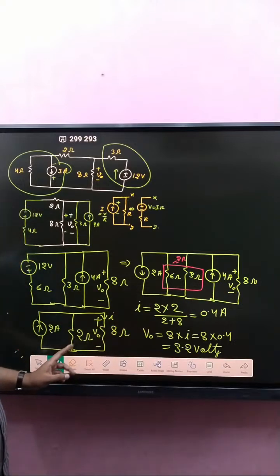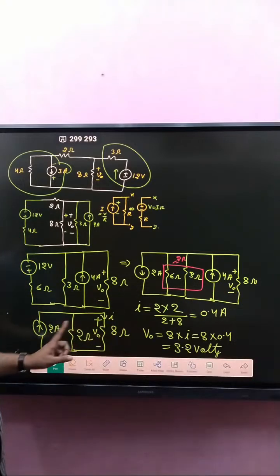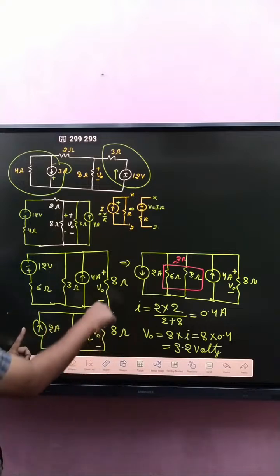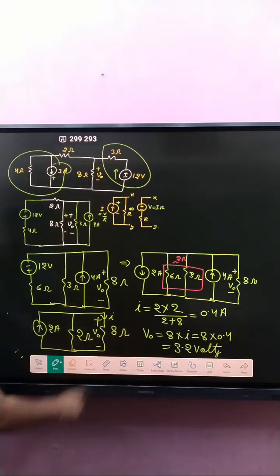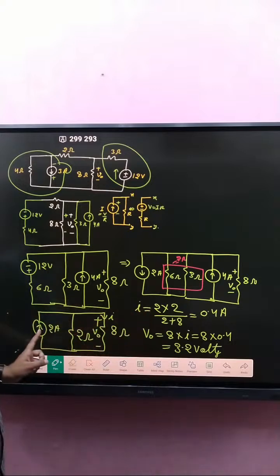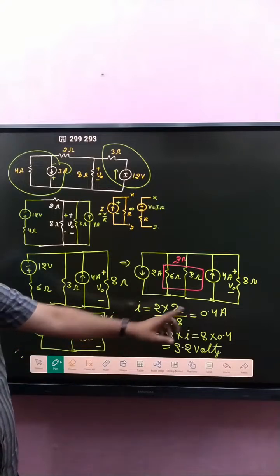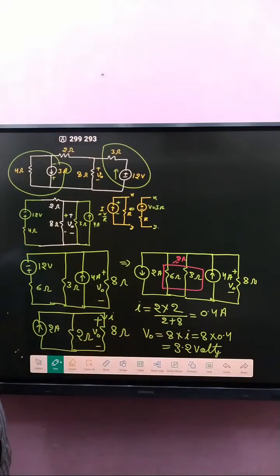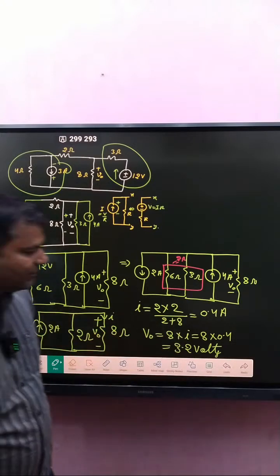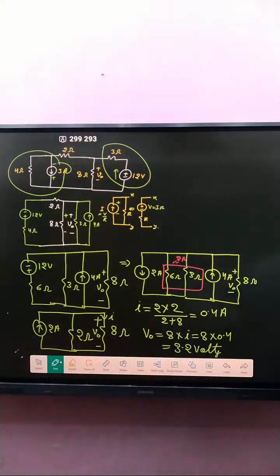Again apply the current division rule. Both current directions: this one is downward and that is upward. So I is positive 2 into parallel resistance 2, so 2 divided by 2 plus 8, that is 0.4 ampere. And what about V naught? V naught is I into 8. So putting in this value, we get 3.2 volt, which is the right answer.